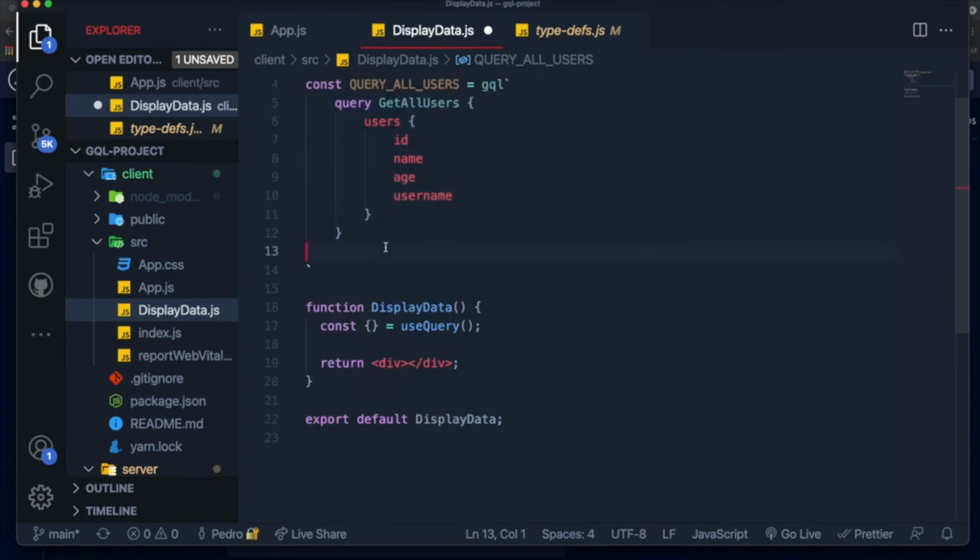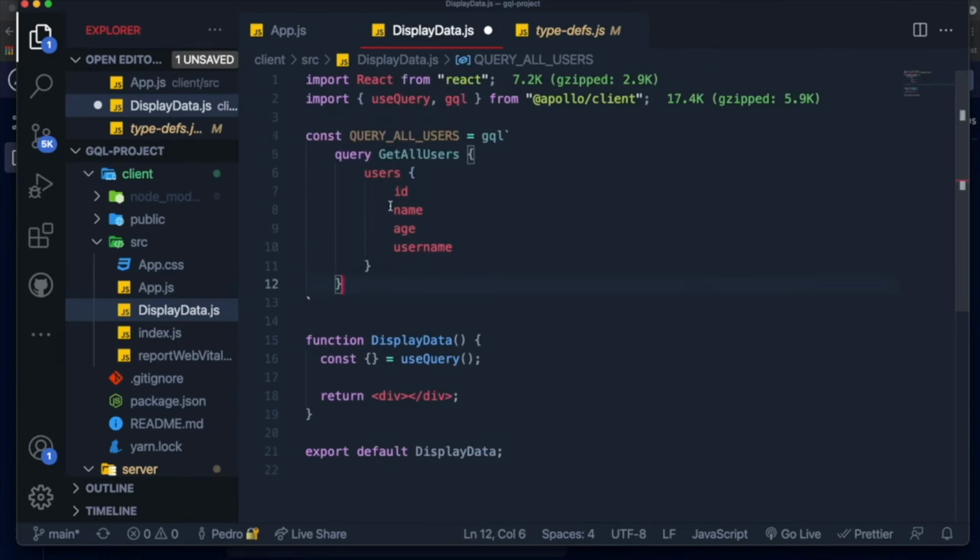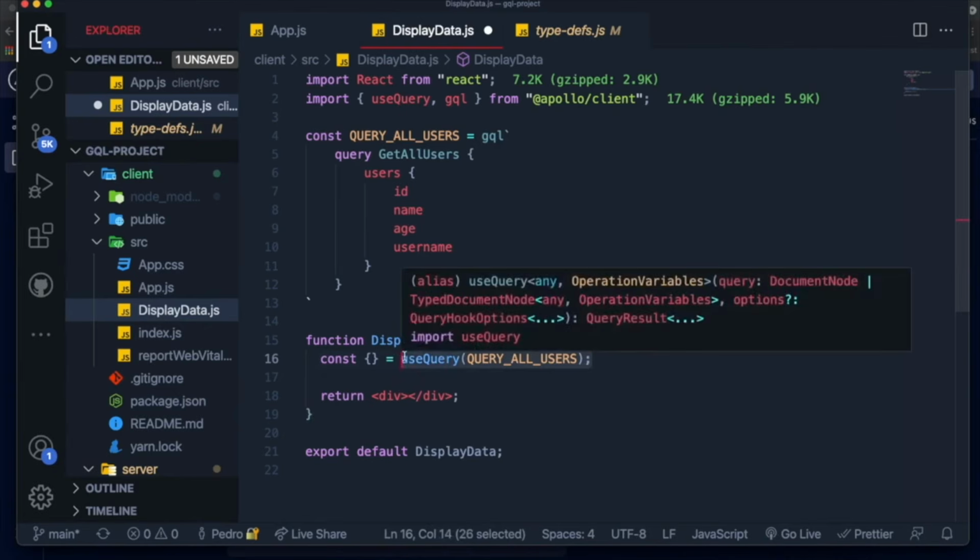Now, it is very similar to what we've been doing. So when you finish this over here and you create this query, you basically just come over here, you copy this, paste it over here, and it will make the request. Now, how do we get the data? How do we know if the data failed, if there were any errors, that kind of stuff?